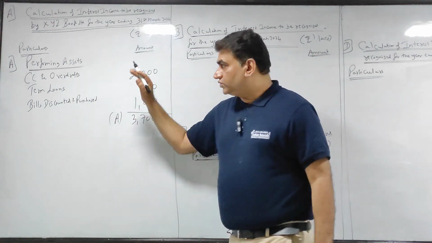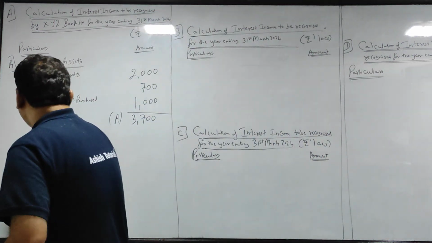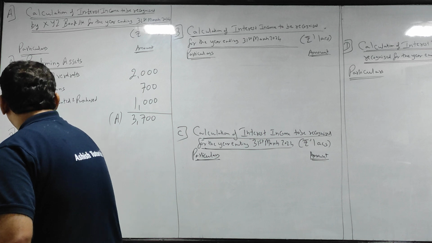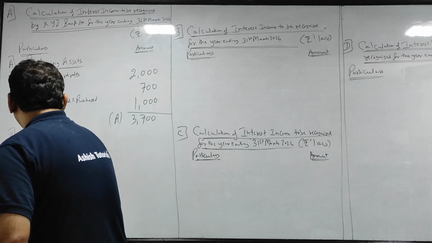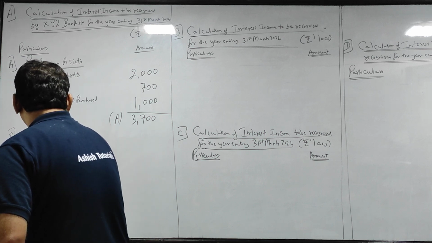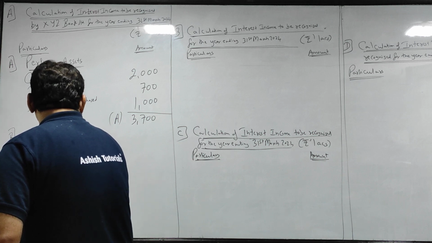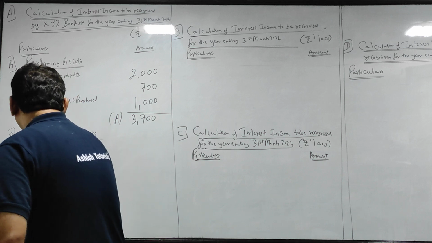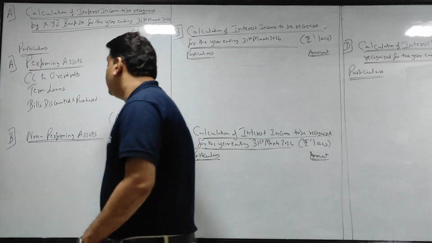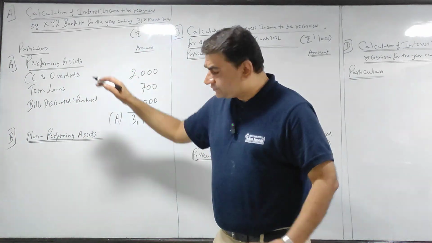I want the total. So now what will you do? Now you will give the subheading B, non-performing assets.